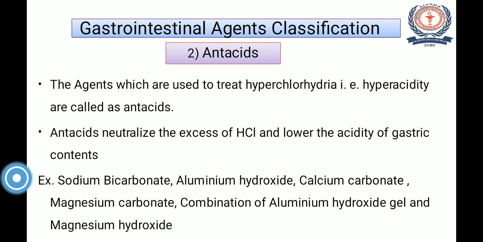The second class of gastrointestinal agents is the antacids. These agents, which are used to treat hyperchlorhydria or hyperacidity, are called antacids. Now how do these antacids act? They neutralize the excess secretion of hydrochloric acid in the stomach and lower the acidity of gastric contents. For example, sodium bicarbonate, aluminum hydroxide, calcium carbonate, magnesium carbonate, etc. Many drugs act as antacids.